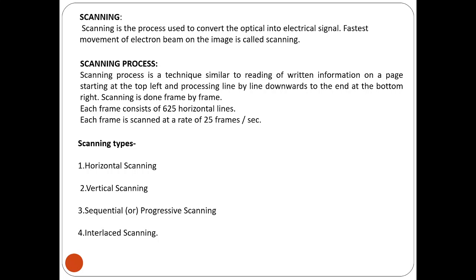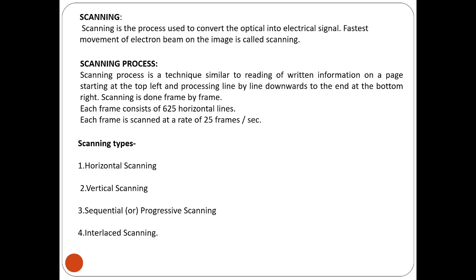The rectangular area to be scanned is called the raster. So first of all, the rectangular area where we are going to scan the lines is known as the raster. Hence this is also termed raster scanning.